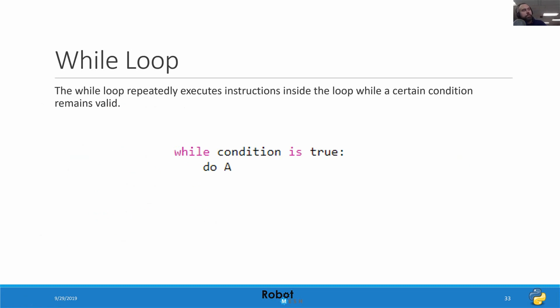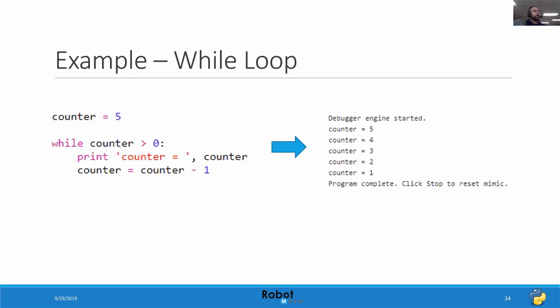While loops look very similar in Python. Again, it's using a test condition, the keyword while, and a colon, and then some indented lines that form the code that gets executed within the loop. So let's take a look at some examples using the while loop.